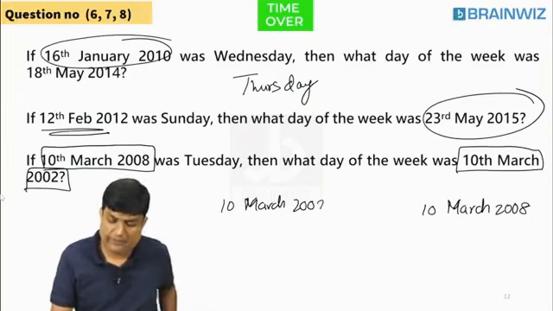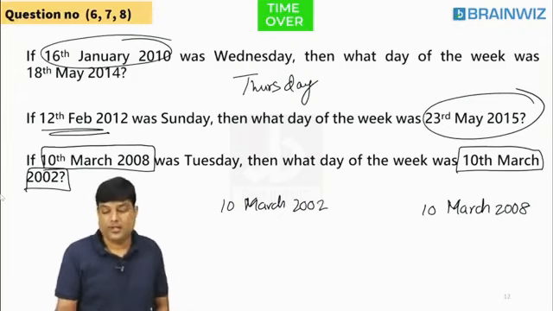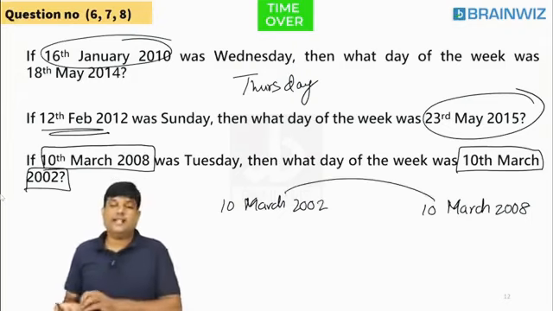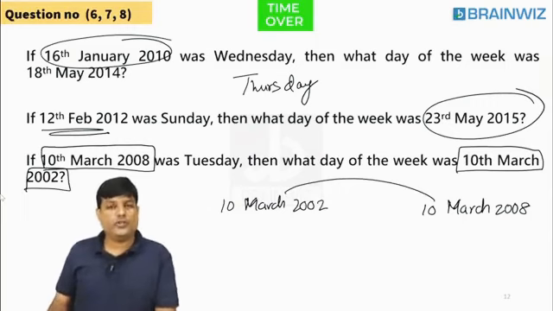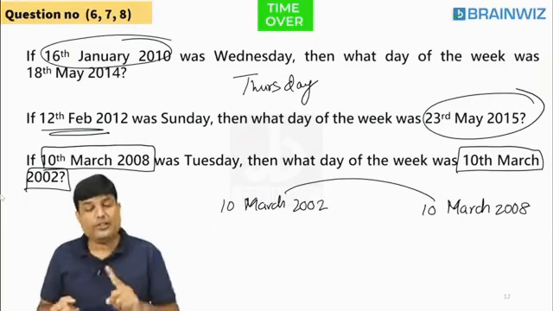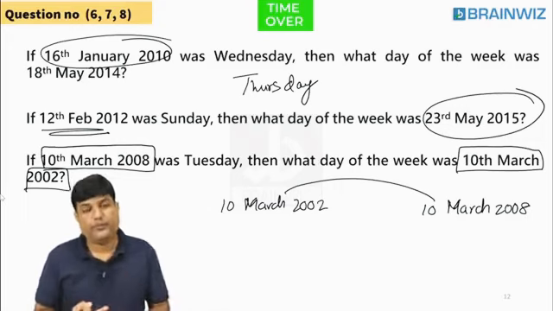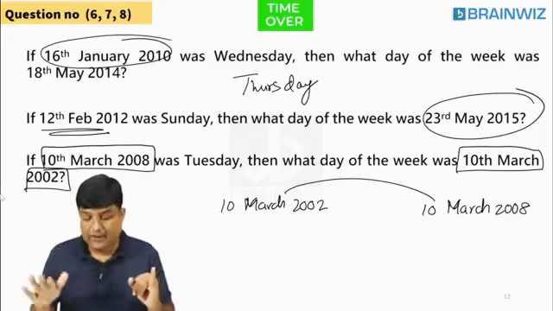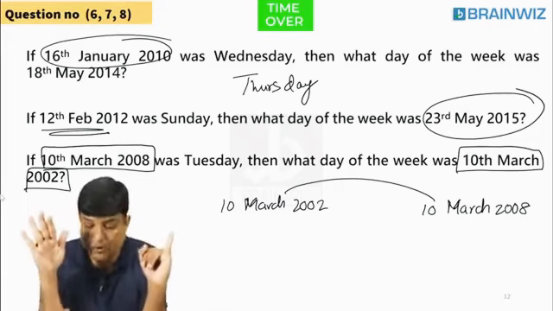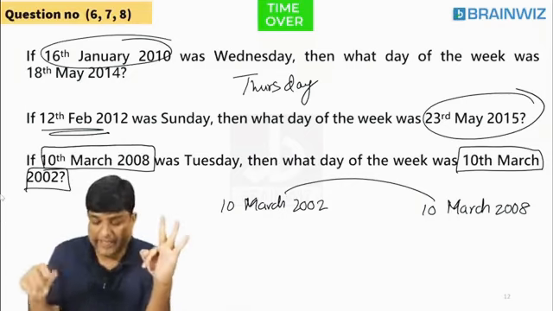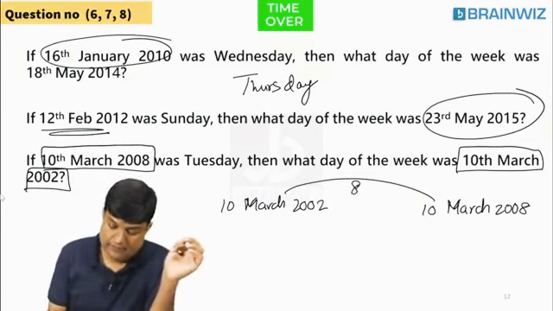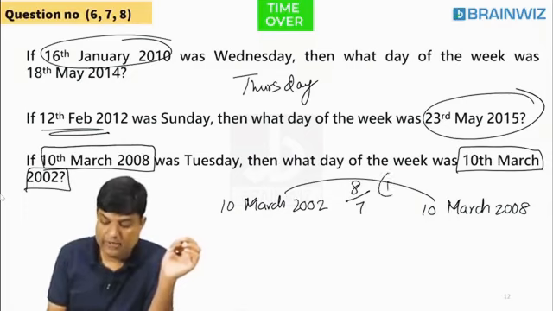Okay, clear? Now, listen, everybody. We have to find out how many odd days are there. 2002 to 2003, 1, 2003 to 2004, 2, and so on, to 7. Now 2008 has got 2 days, means 8 days. Divide by 7. What is the remainder? 1.